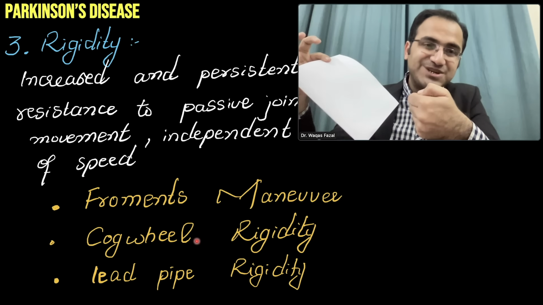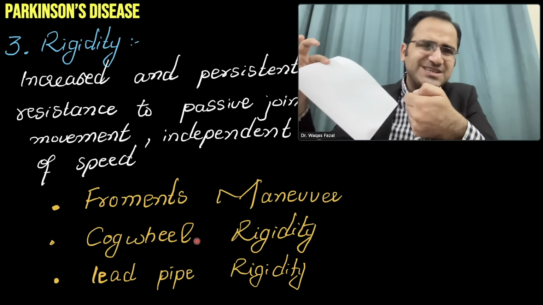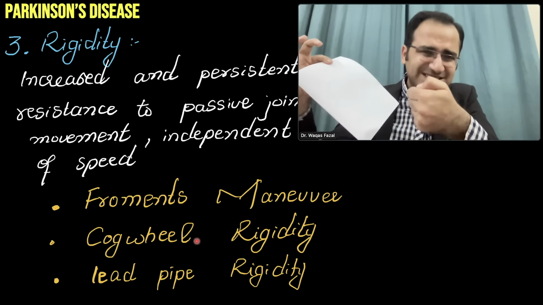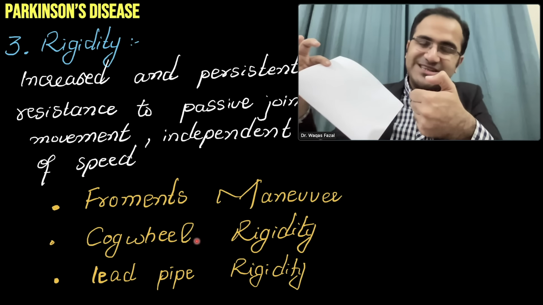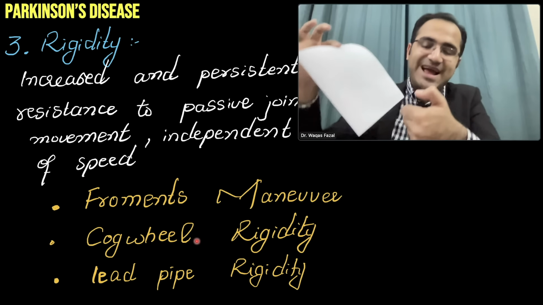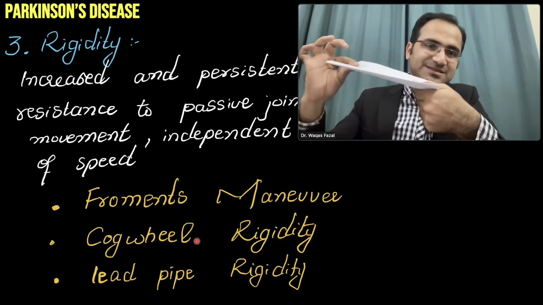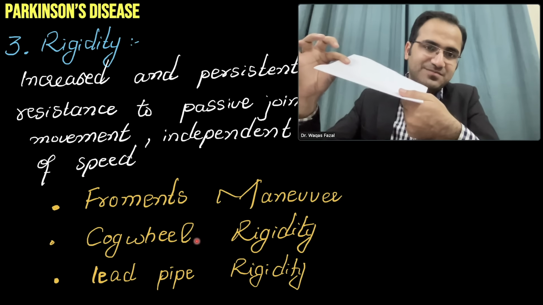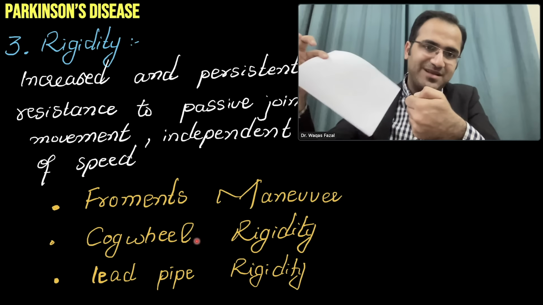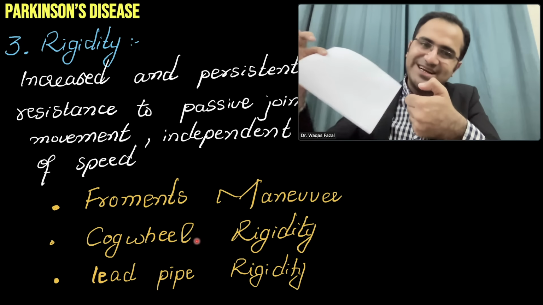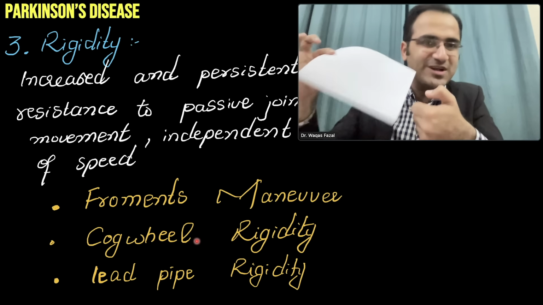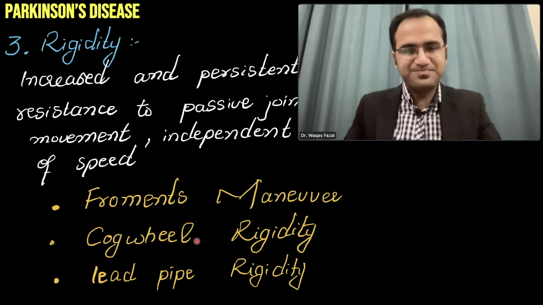Why does that patient flex the thumb? Because this patient is having rigidity in the hand. His muscles are rigid, so he is incorporating extra muscles to hold that paper, but he is unable to hold it and the paper is lost. So the normal Froment is like this. This is normal. This is abnormal. If the thumb flexes, it means that the Froment maneuver is positive and rigidity is there.